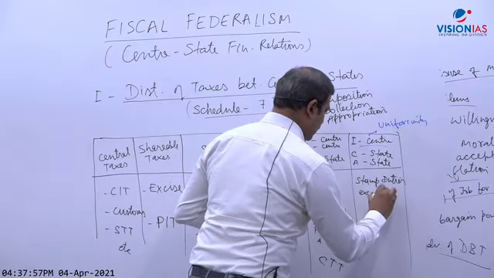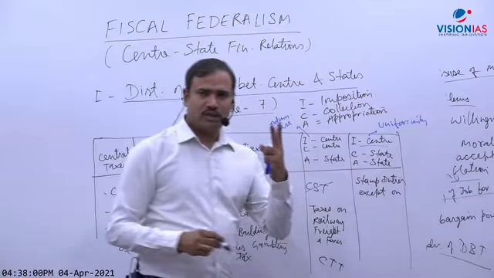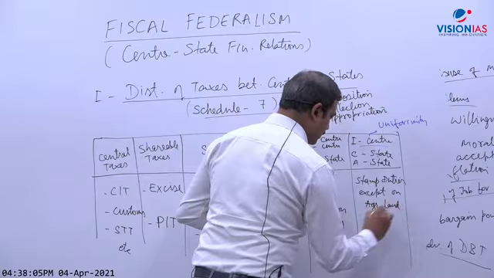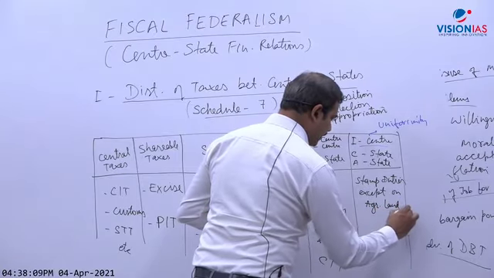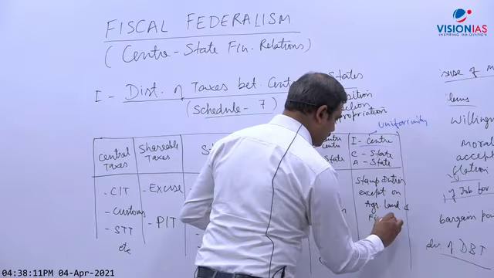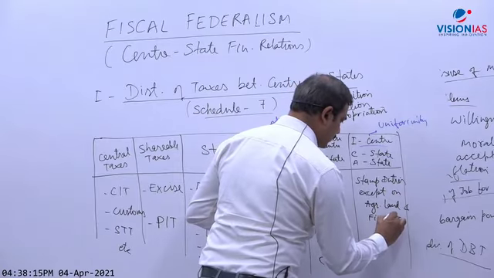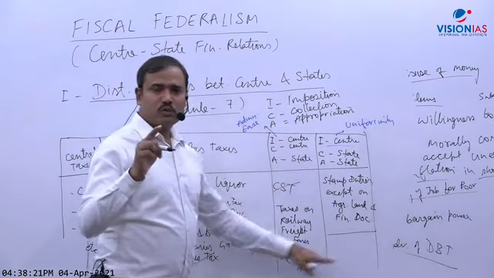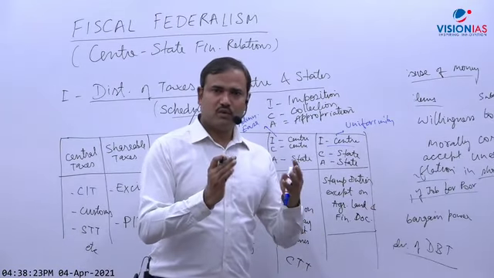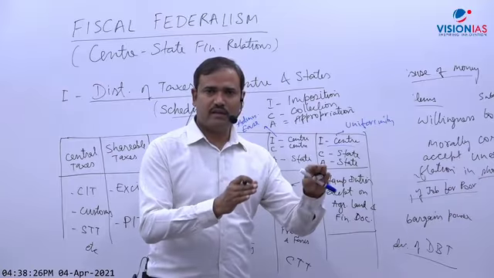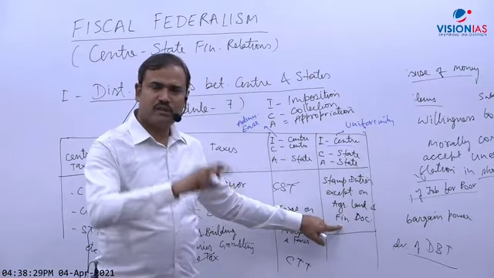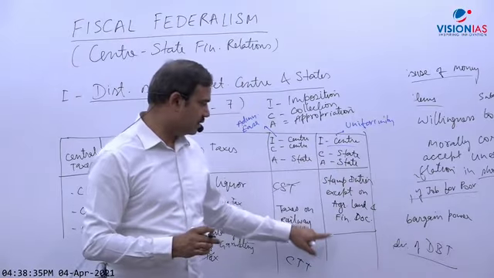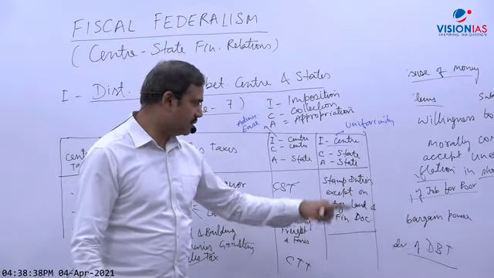Stamp duties except on two things: except on agricultural land and financial documents. Only one tax. One more tax was there in this category which I told you: excise on medical and toilet preparations. That was in this category. That is merged into GST. I have dictated that in GST. Excise on toilet and medical preparations was in this category. Now it is no more. That tax merged into GST.